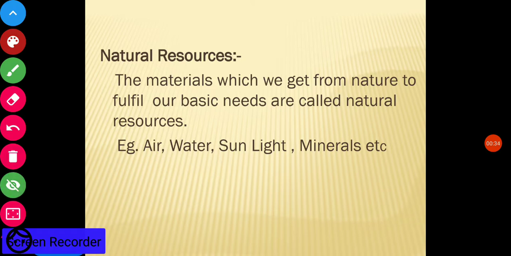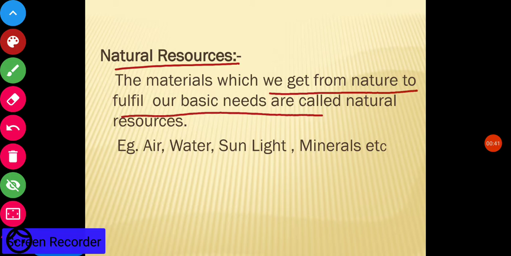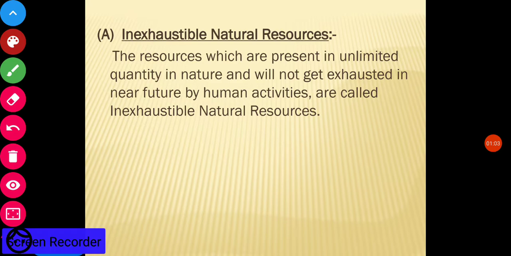Now, natural resources. As you know, the materials we get from nature to fulfill our basic needs are called natural resources. For example, air, water, sunlight, minerals, etc. So, all those materials which we are getting from nature naturally are known as natural resources. Now, natural resources are of two types: